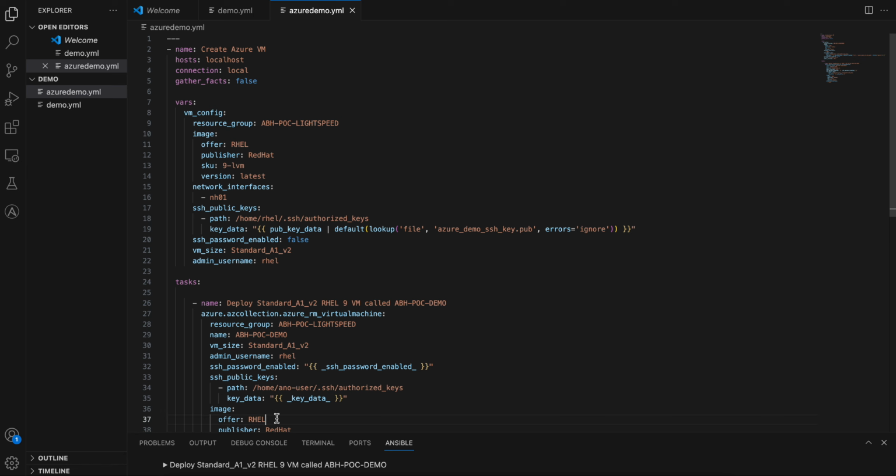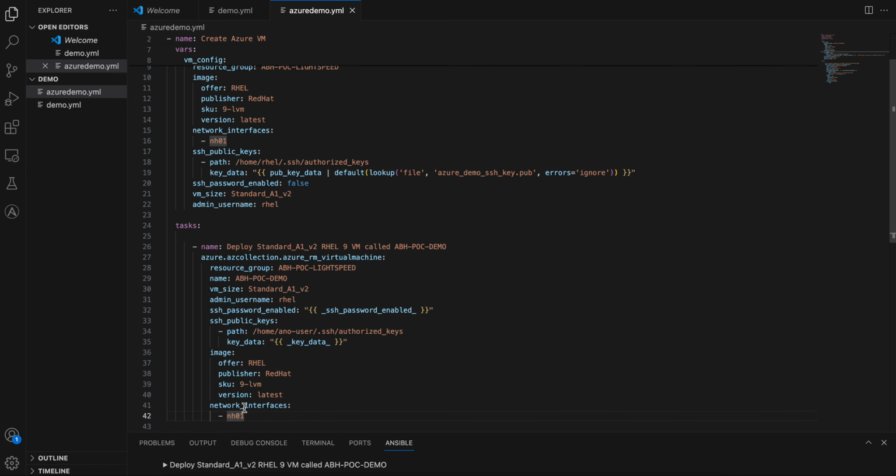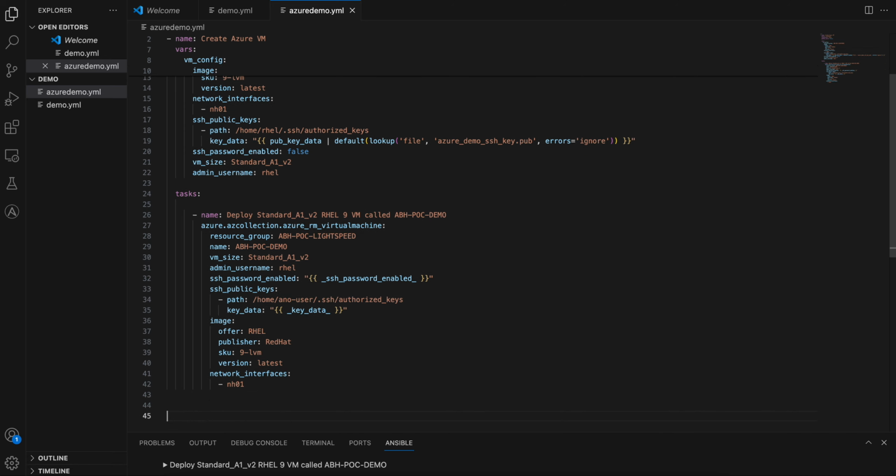On top of it, RHEL, it is going to deploy the latest one. 9 LVM is the SKU part. You can see the 9 LVM is the SKU part. Network interface, I have mentioned NH01. It has taken almost each and everything. So this is close to my requirement, and then I could have deployed it, or utilized it. This is the complete playbook for my maybe staging or production ready environment, with fine tuning.